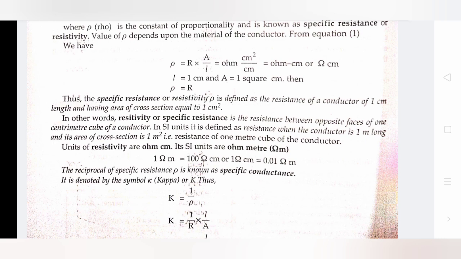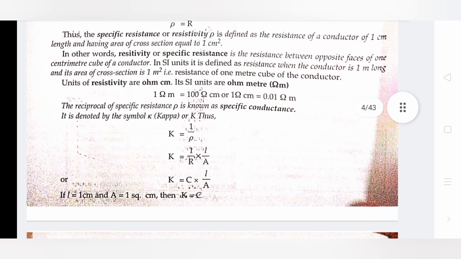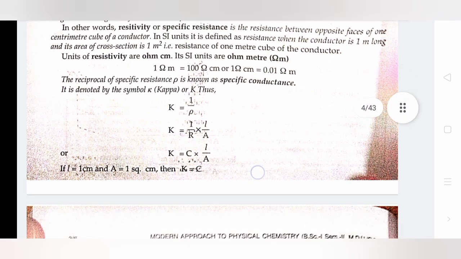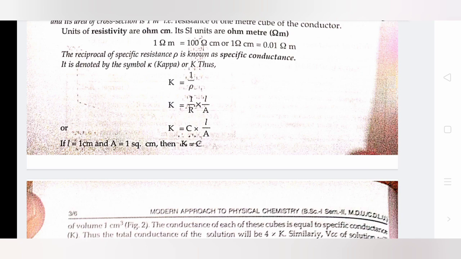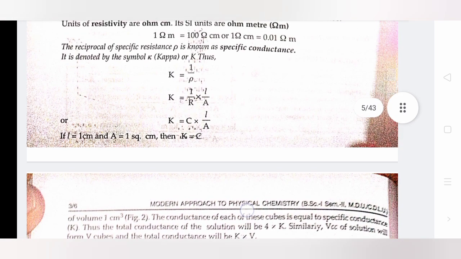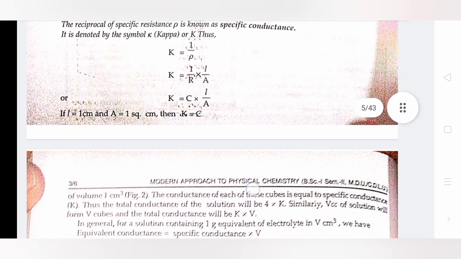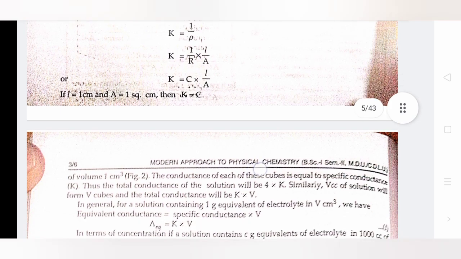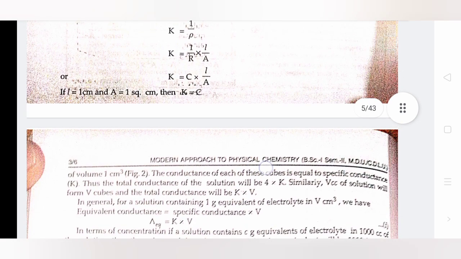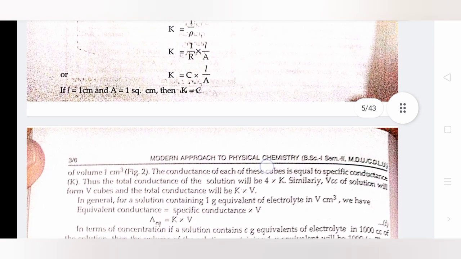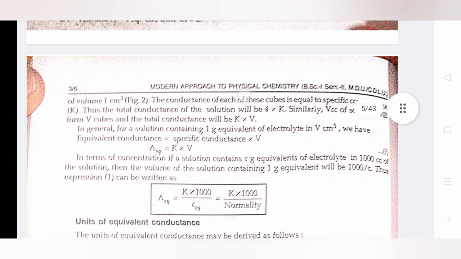Units of resistivity are ohm centimeters; the SI unit is ohm meter. The reciprocal of specific resistance rho is known as specific conductance. It is denoted by the symbol kappa. Thus, kappa equals C multiplied by L by A. When L equals 1 and A equals 1, kappa equals C.